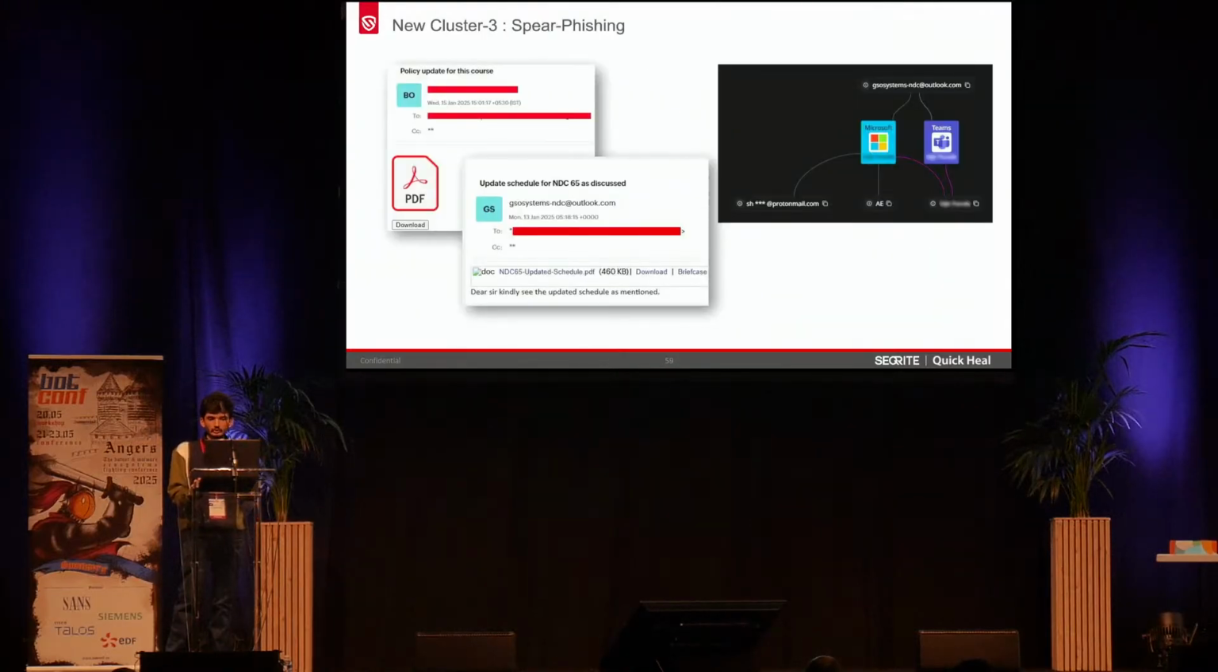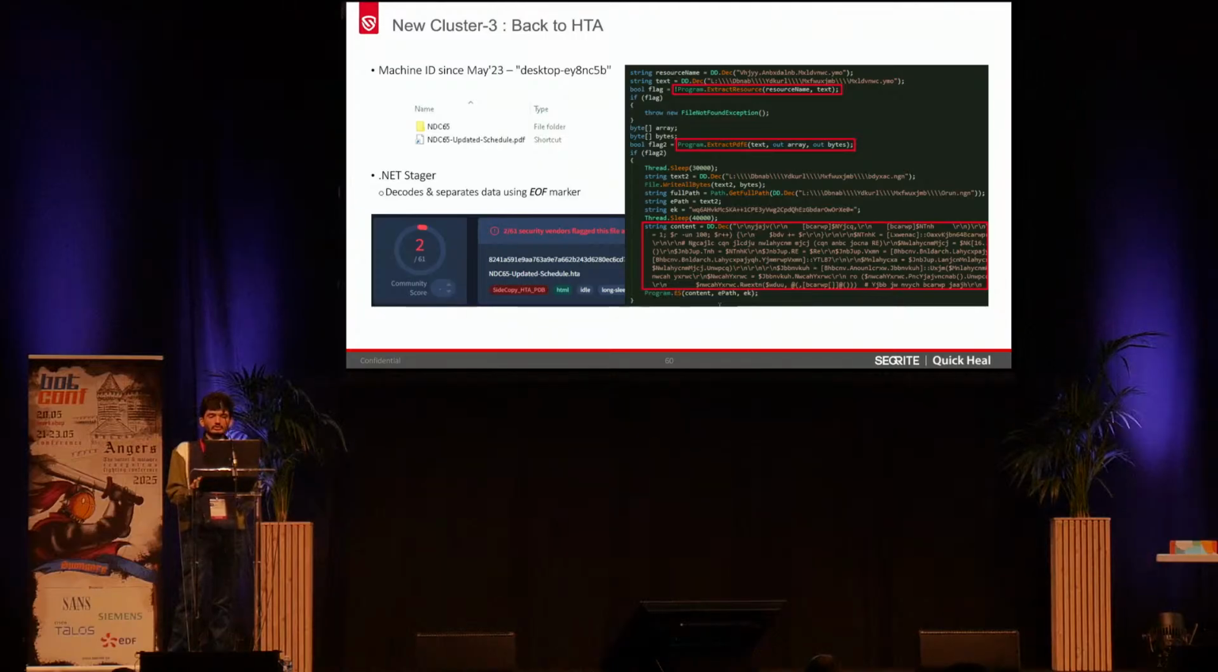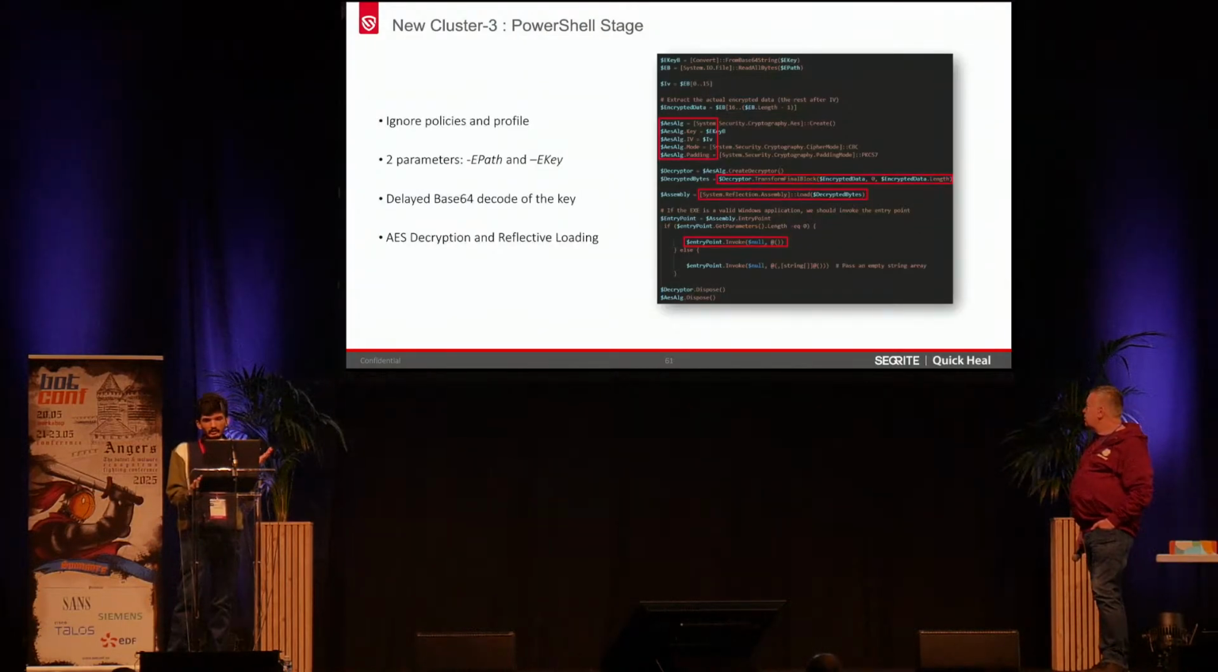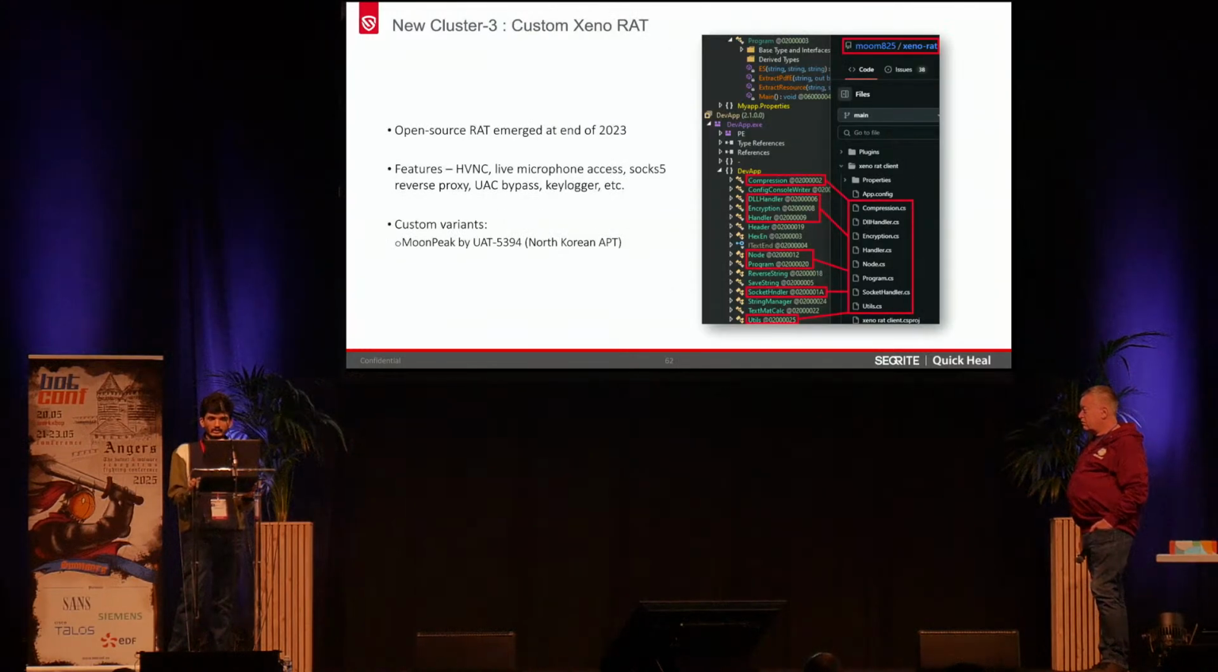So this is the spear phishing email that we have observed on 15th Jan 2025 and 13th Jan, and a decoy email was being used to target specific entities. The HTA is still almost FUD on VT, but if you see the new TTPs, it was trying to extract the final payload from the resources section, and then using PowerShell to decrypt this AES-encrypted payload, and finally the custom XenoRAT is being dropped.